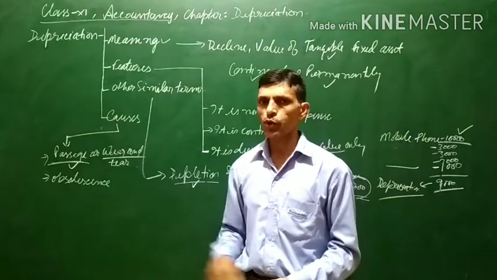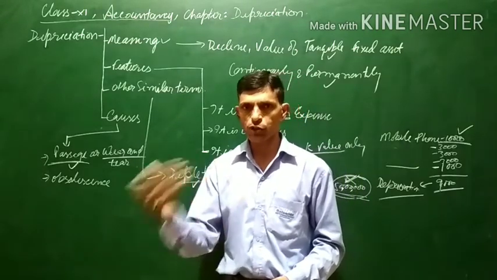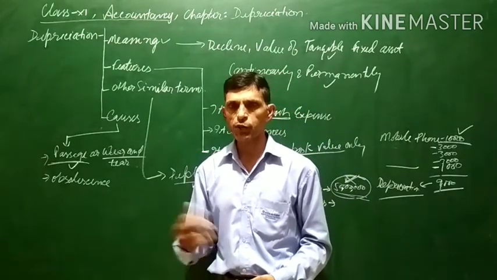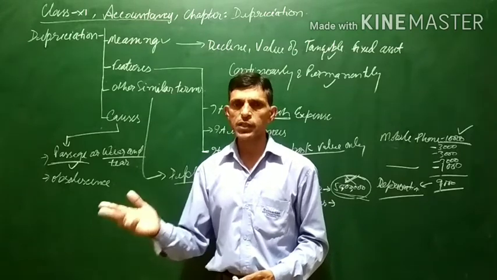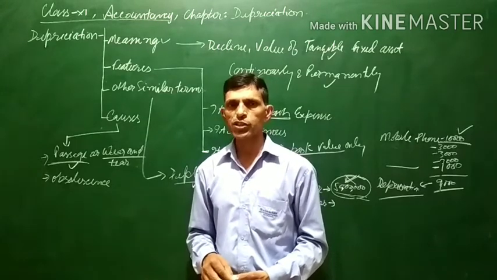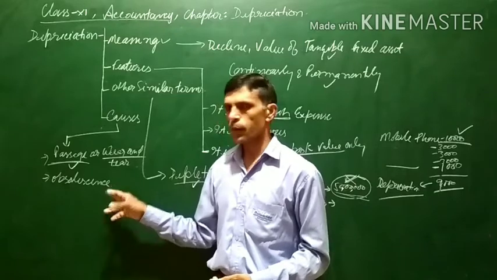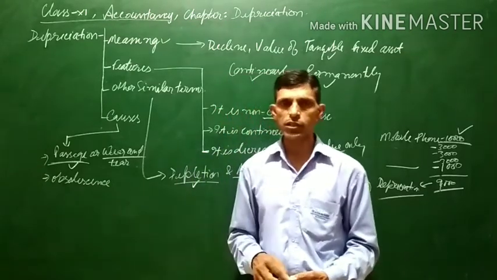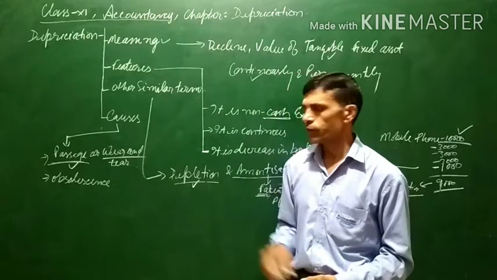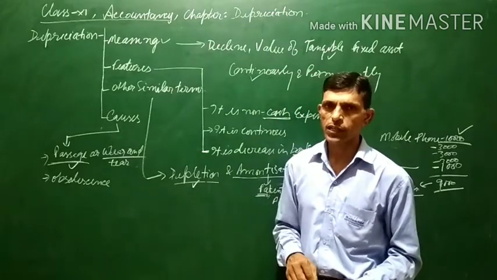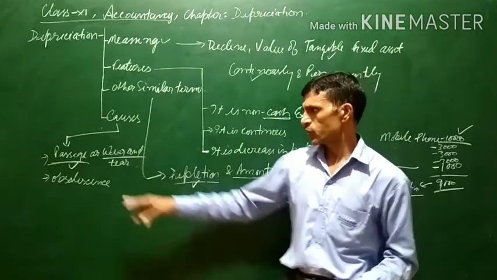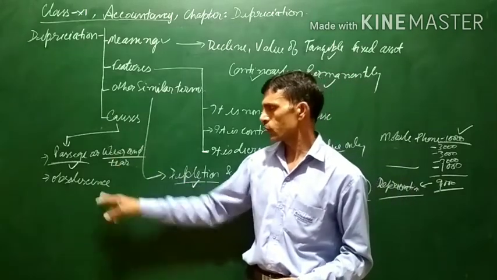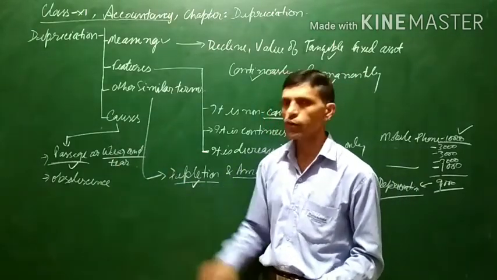So this is known as obsolescence. Because of the introduction of some new invention, the old product has become outdated and no one will be using the old products. It becomes obsolete, and there will be a decline in the value of the asset, which is considered depreciation. So one of the causes of depreciation is obsolescence.